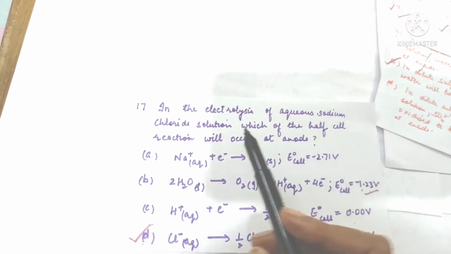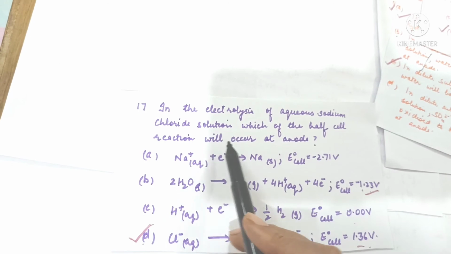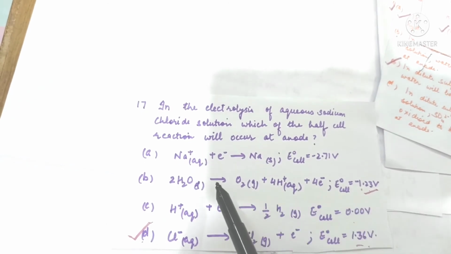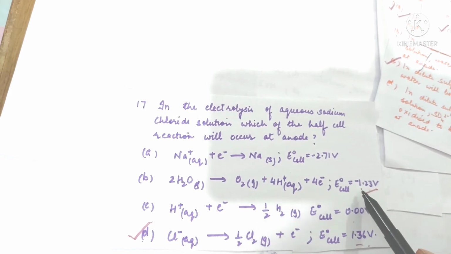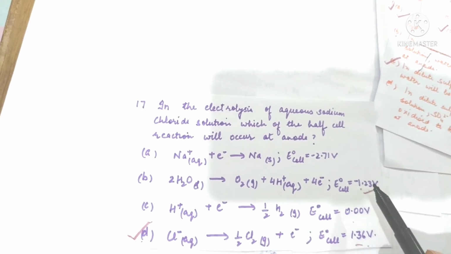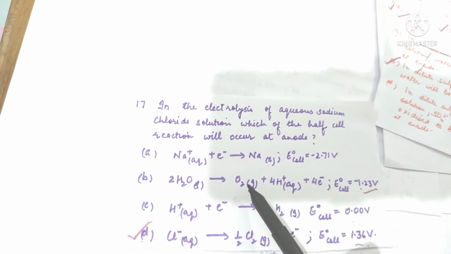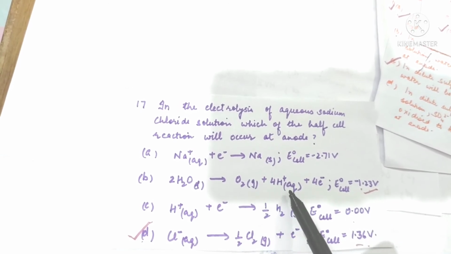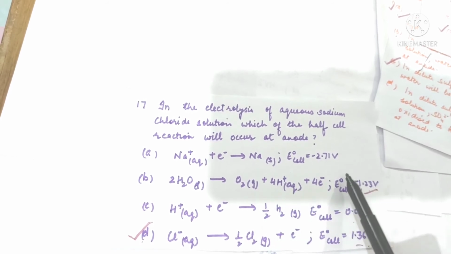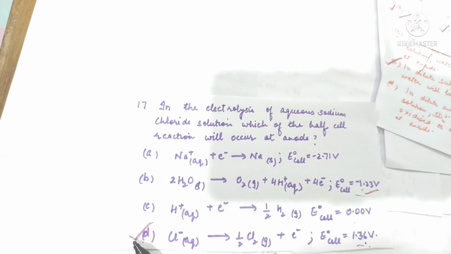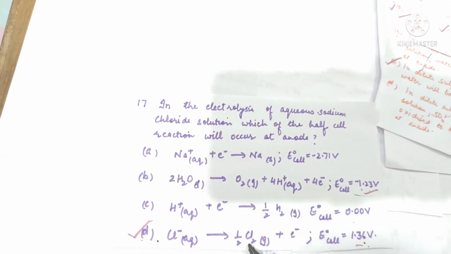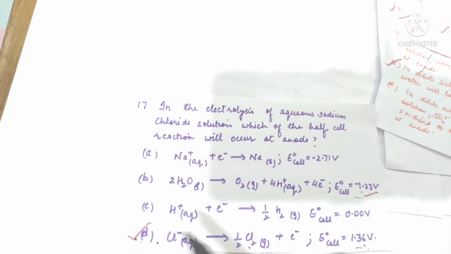In the electrolysis of aqueous sodium chloride solution, which of the half cell reaction will occur at anode? And out of these two reactions, water gives electron or chloride gives electron. This has lesser value, 1.23 volt. But because the reaction is kinetically a slow reaction, so extra voltage is required to carry out this reaction, and the overall value of this electrode potential increases over that of this reaction. So in the end, chloride ions will give electrons to form chlorine gas. Option D is the correct answer.